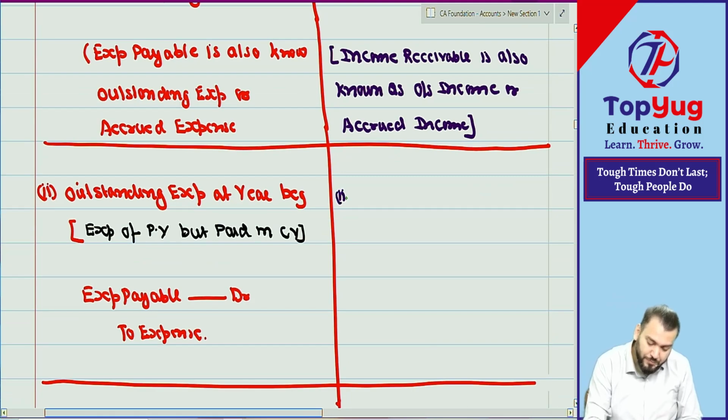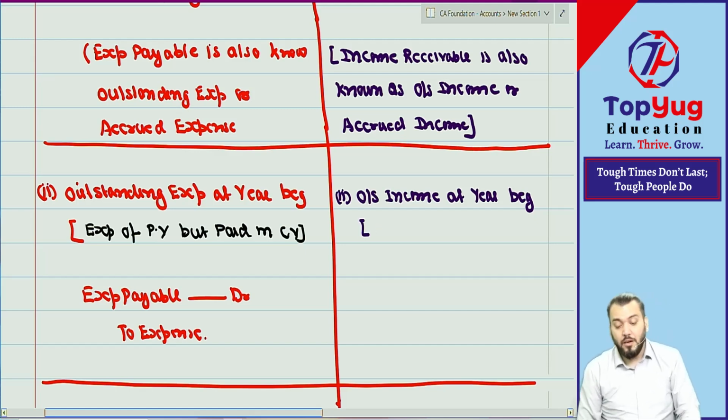Point number 2. Outstanding income at year beginning means what? Tell me. Outstanding income at year beginning means it is income of previous year, not received in that year, will be received in the current year.